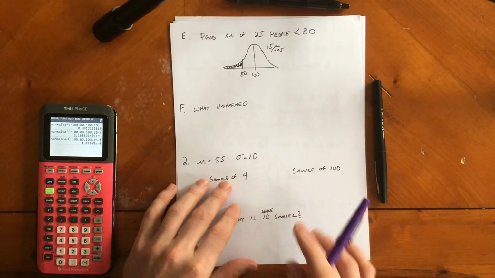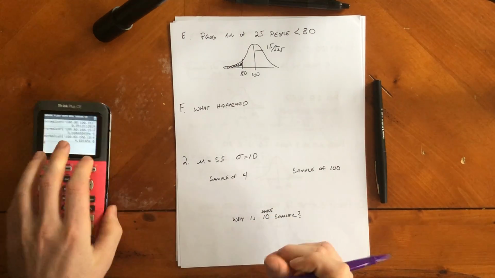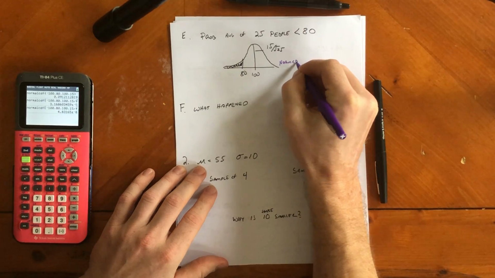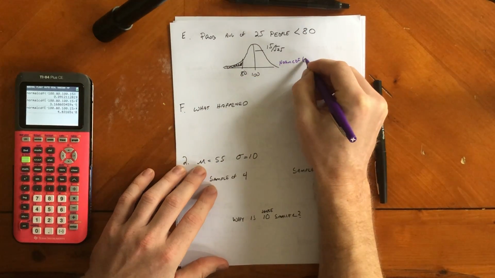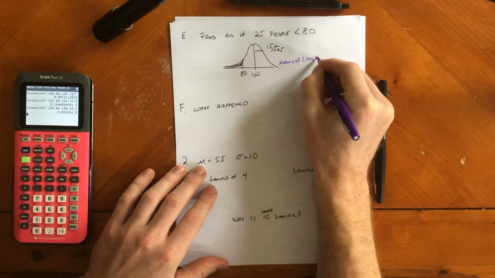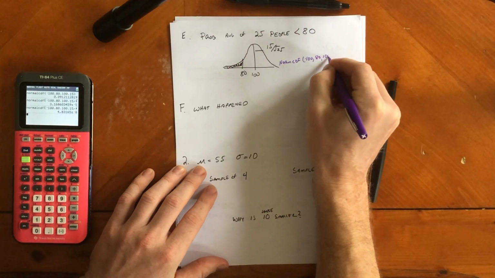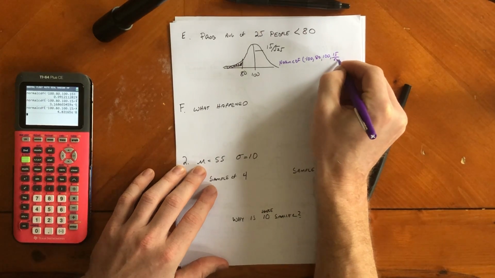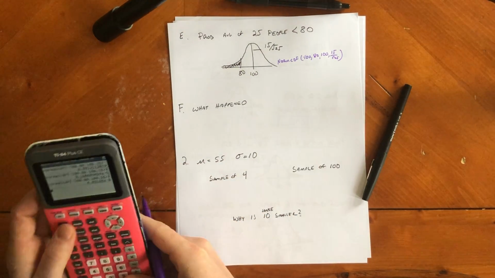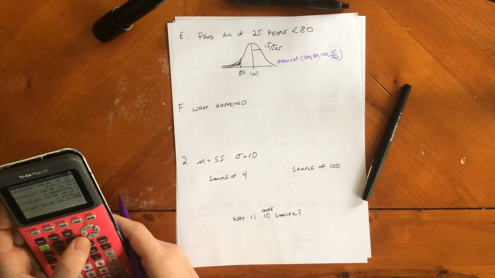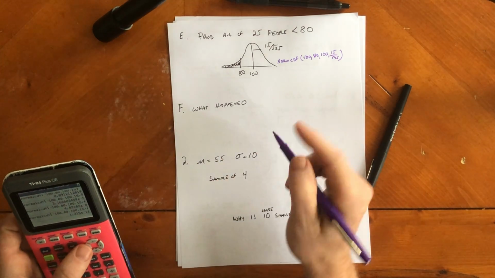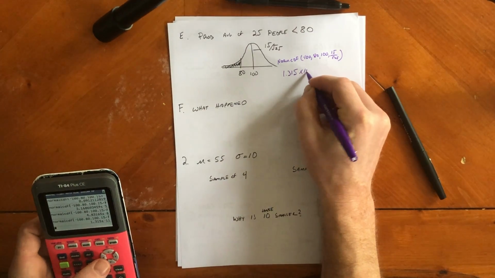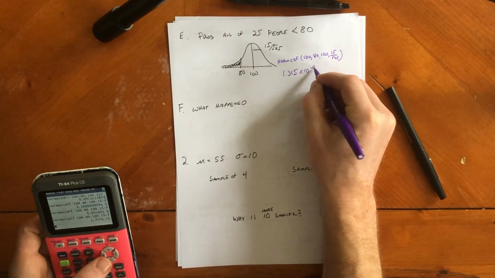E is the same thing, but instead of having 16 people, now we have 25 people. So we're doing the same thing, normal CDF. Down here is negative 100, comma 80, comma the mean, comma the standard deviation, which is 15 divided by the square root of 25 this time. So we do that on the calculator, we're going to get something crazy small, 1.315 times 10 to the negative 11th.